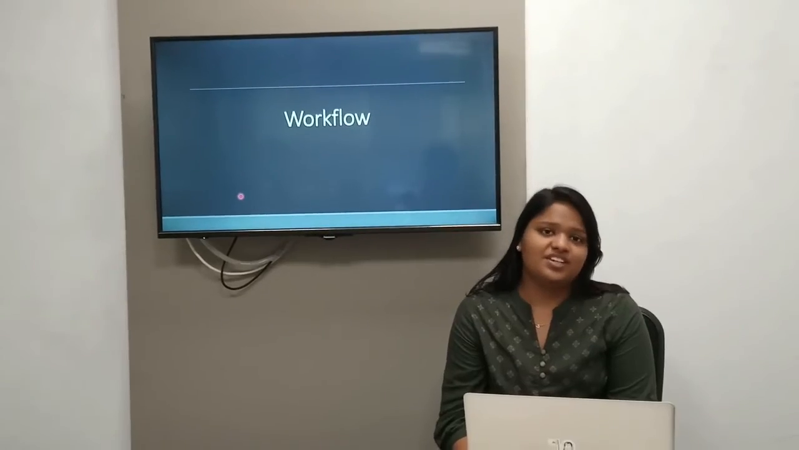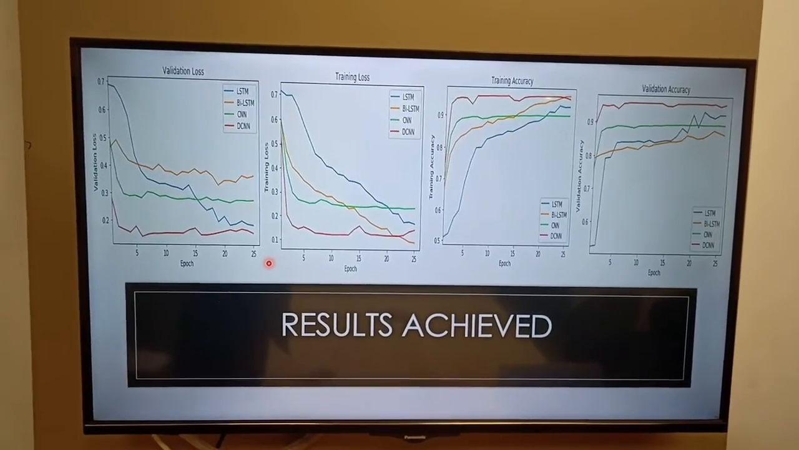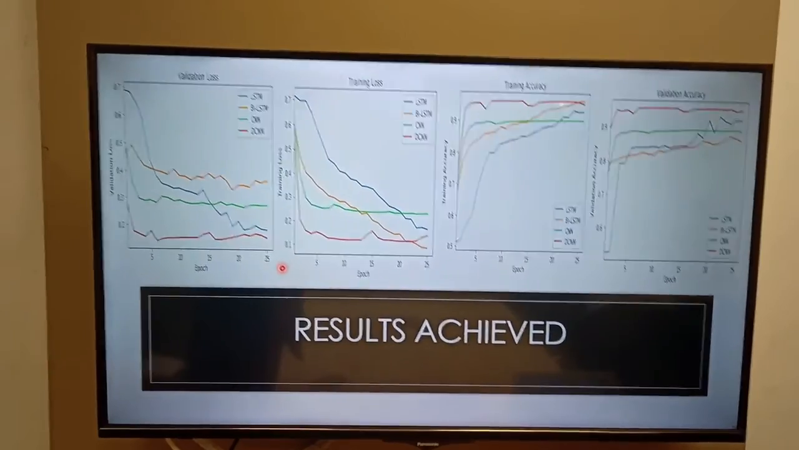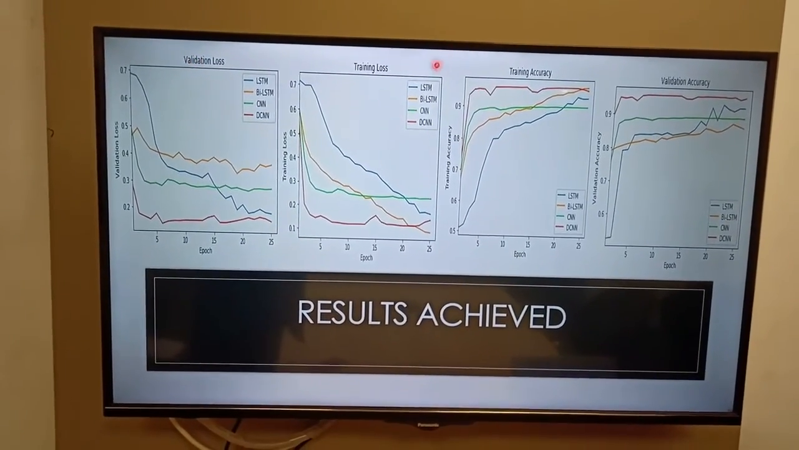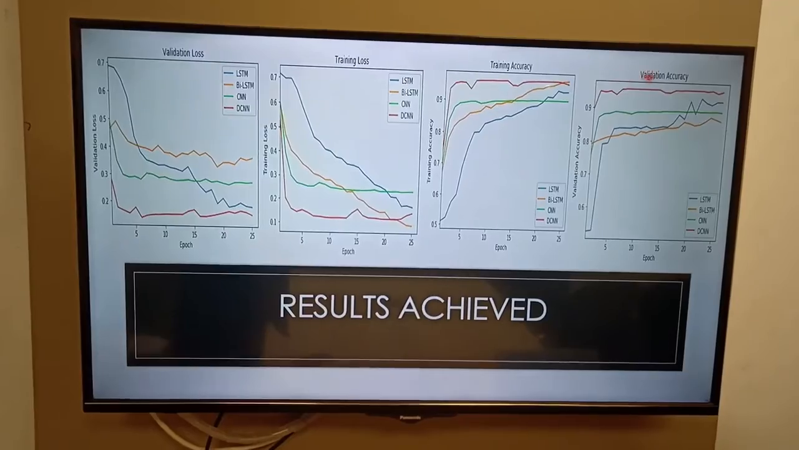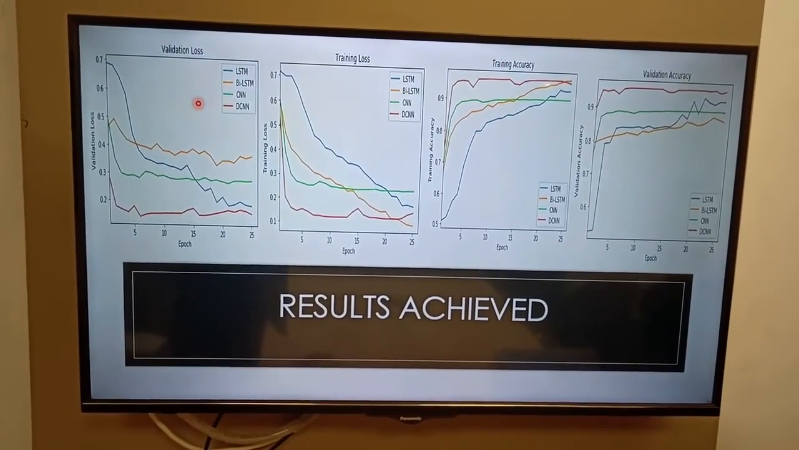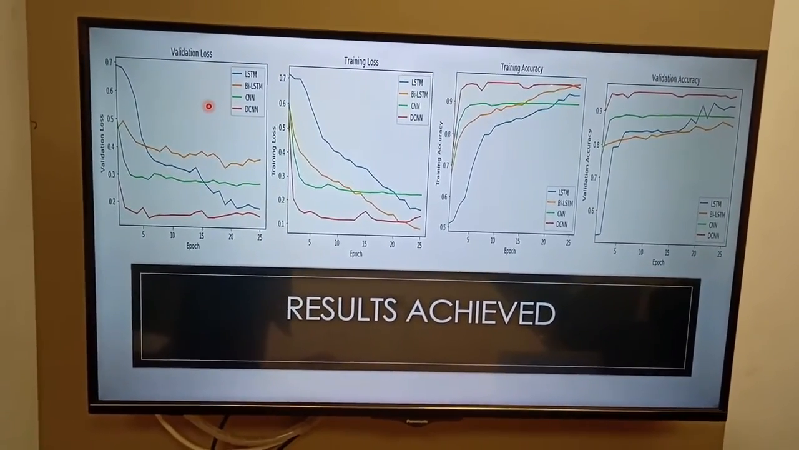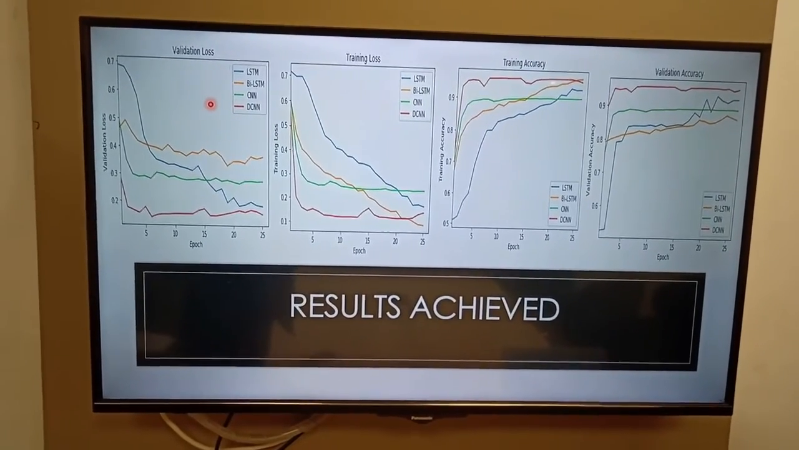After running the deep learning techniques for 25 epochs, we get results like this, and these are the 4 graphs which we get. This is for validation loss, training accuracy, and validation accuracy. As you can see here, the blue line indicates LSTM and the orange line indicates bidirectional LSTM. Green is for CNN and red is for deep CNN.